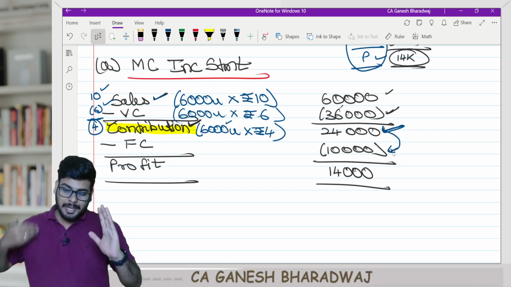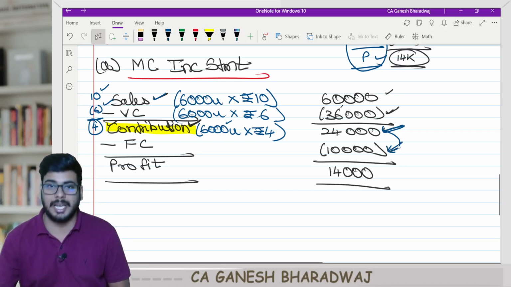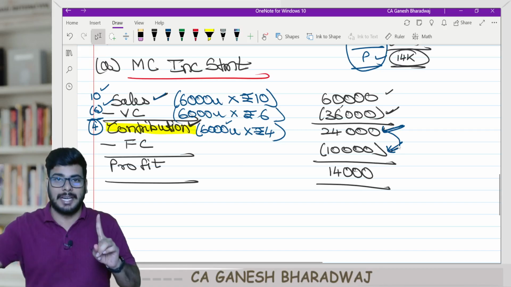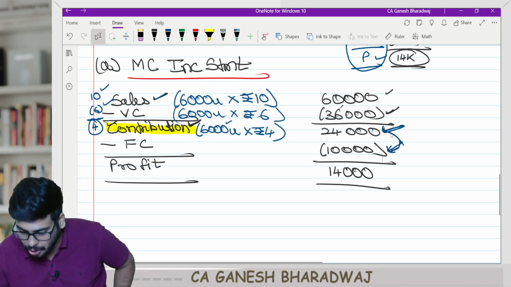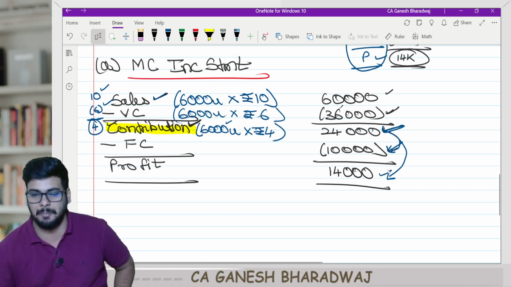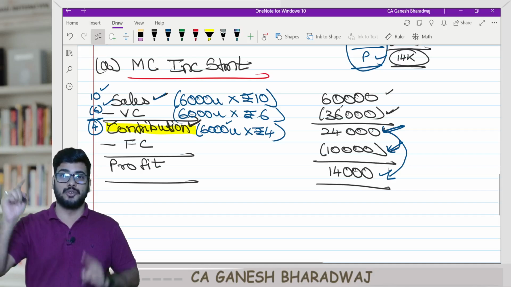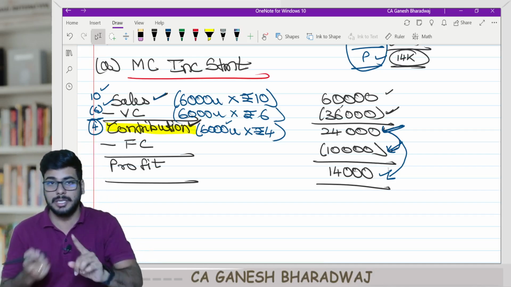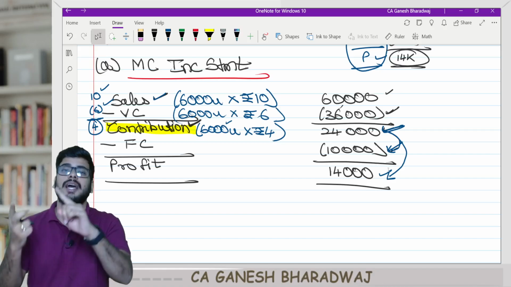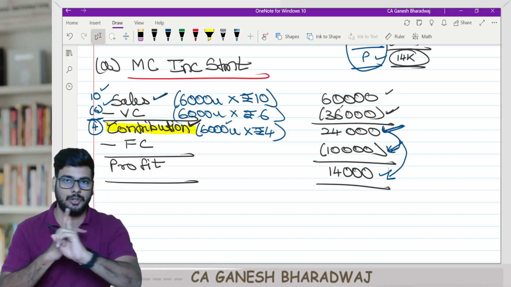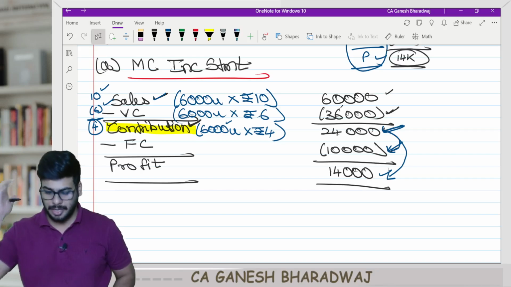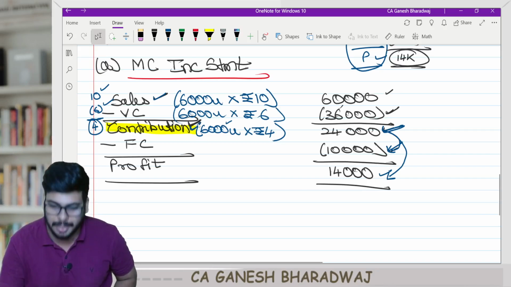Having recovered whatever fixed cost I have incurred, any amount that is left over goes on to contribute towards my profit. Are you clear with this? And hence the name contribution. It contributes towards recovery of fixed cost and then later towards generation of profit. And hence the word contribution.